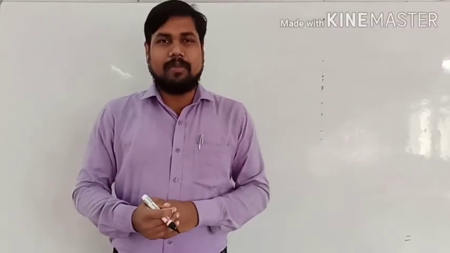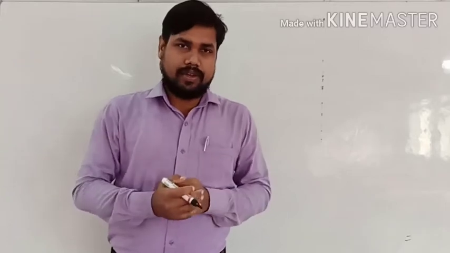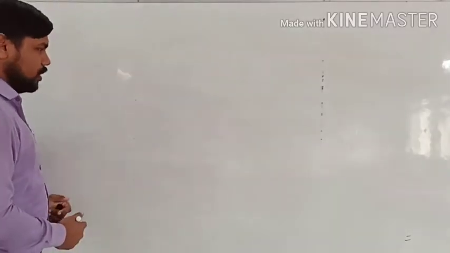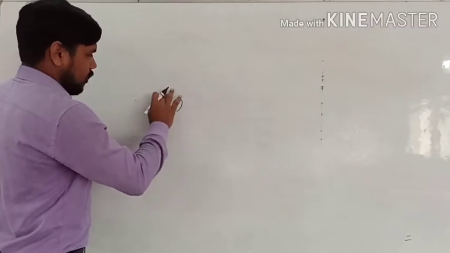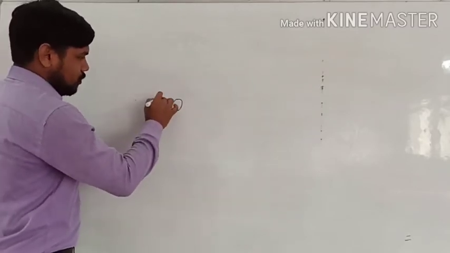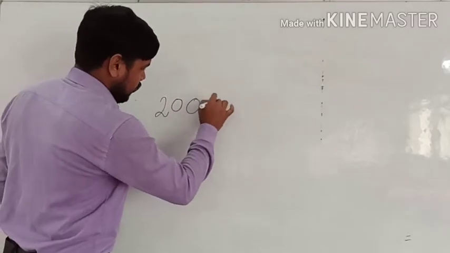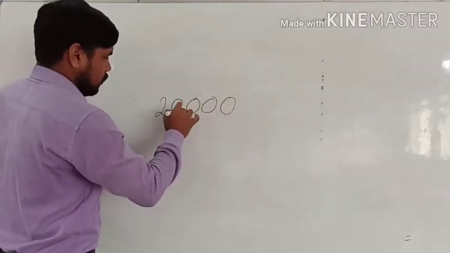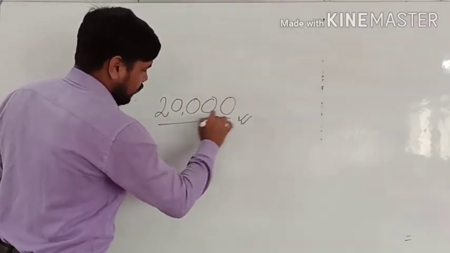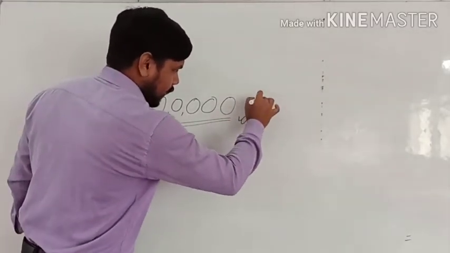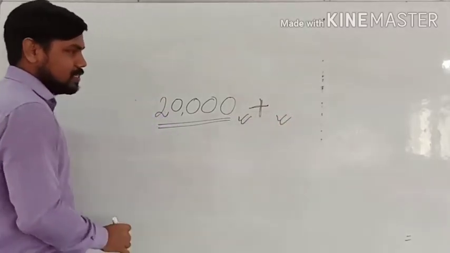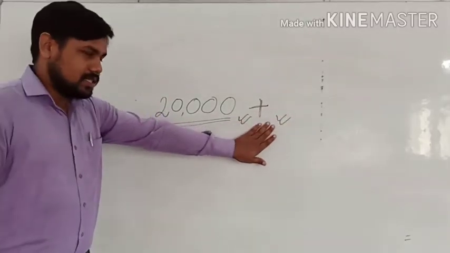So suppose I am earning something. Suppose I am earning 10,000 or 20,000 or 30,000. So suppose I am earning 20,000, and whatever I am earning, it is adding in my account, right? It will add in my account. That means it will be plus.